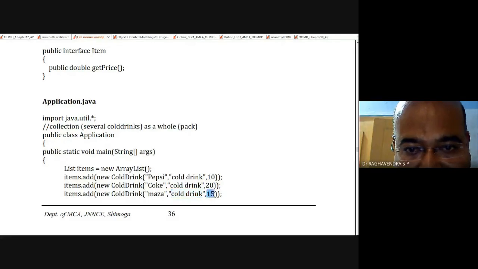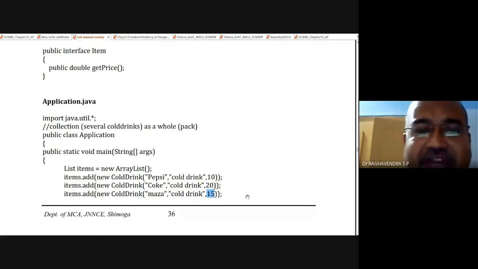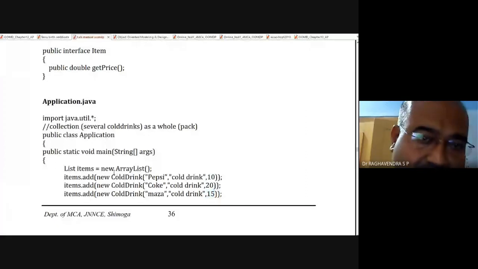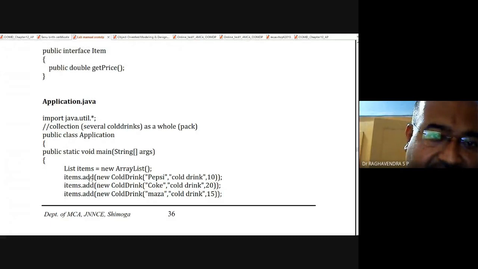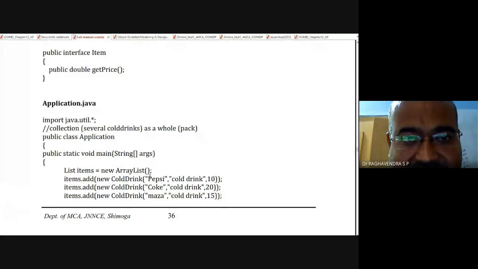What is the price? 15. So how many items have I added now, totally? 3. Fine.